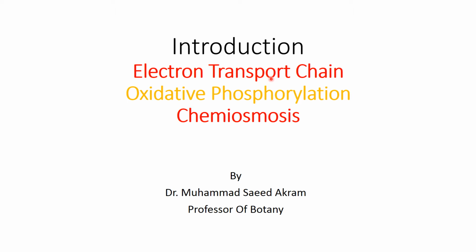In these reactions, electrons are ultimately delivered to oxygen, and with hydrogen they form water. The whole sequence of this movement of electrons in different complexes is known as the electron transport chain.